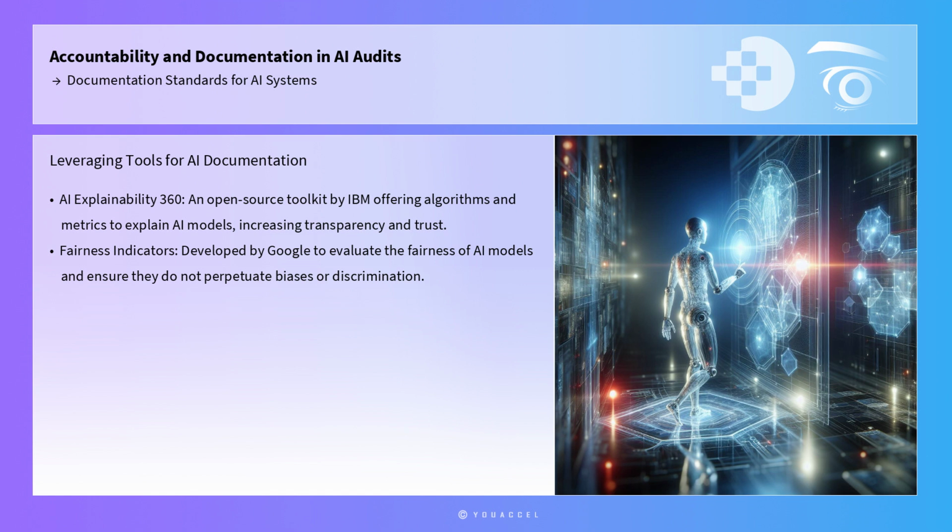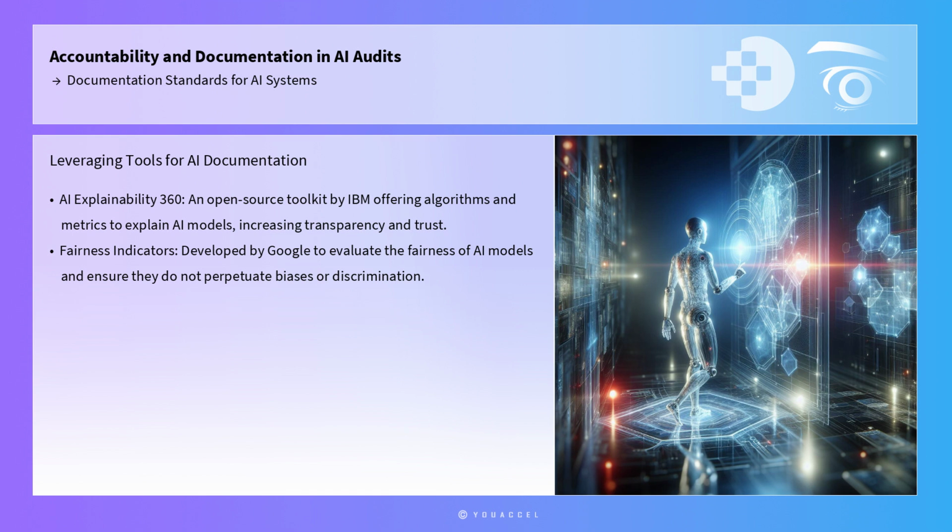Furthermore, to facilitate effective documentation, professionals can leverage practical tools such as AI Explainability 360 and fairness indicators. AI Explainability 360, an open-source toolkit developed by IBM, provides a suite of algorithms and metrics designed to explain the workings of AI models. By integrating explainability tools into the documentation process, organizations can offer clear and understandable insights into how AI models make decisions, thereby increasing transparency and trust.